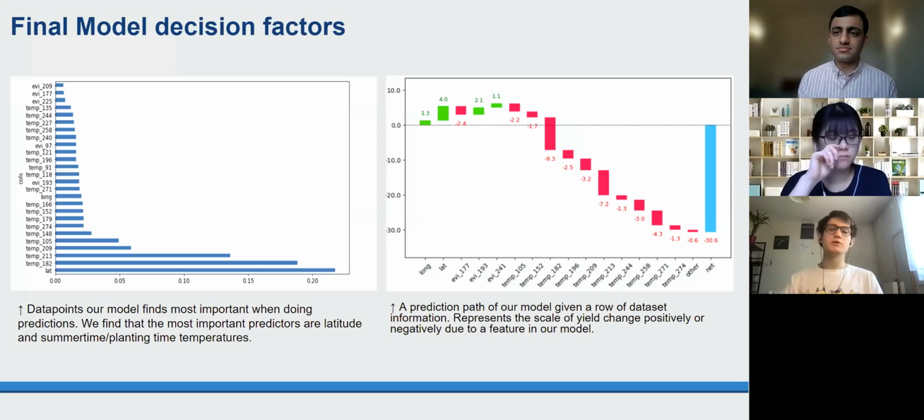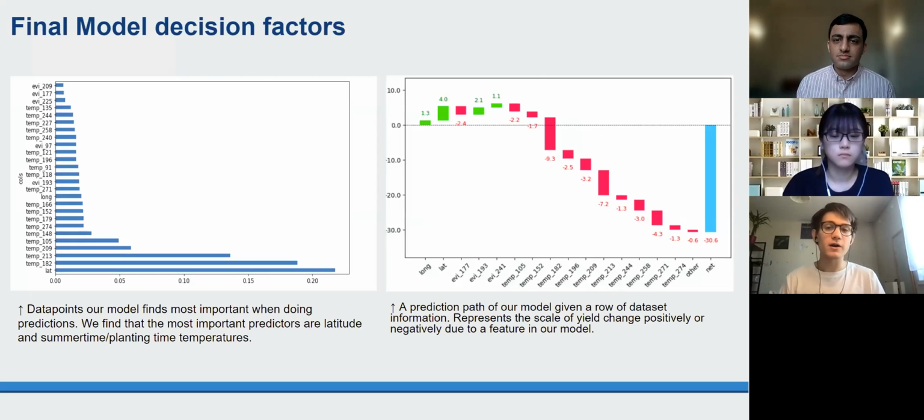We did feature importance on the random forest part of the final model. And it turns out that the most important features for predicting yield by far were latitude and longitude, so the geographical location of our crops, as well as the temperatures at very specific parts of the year.